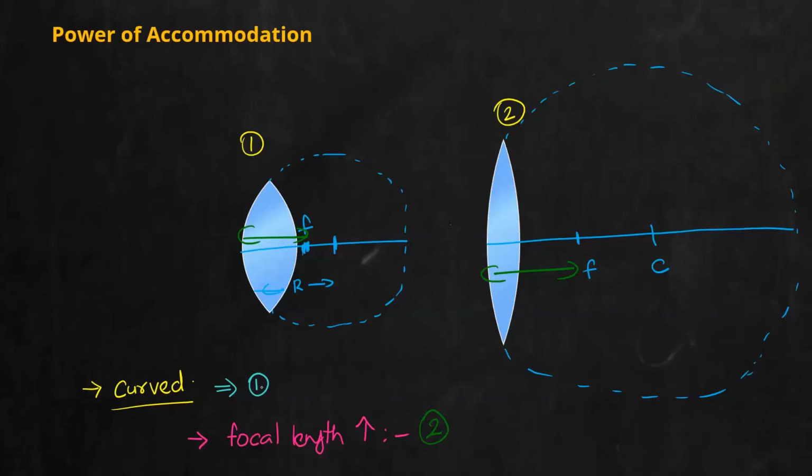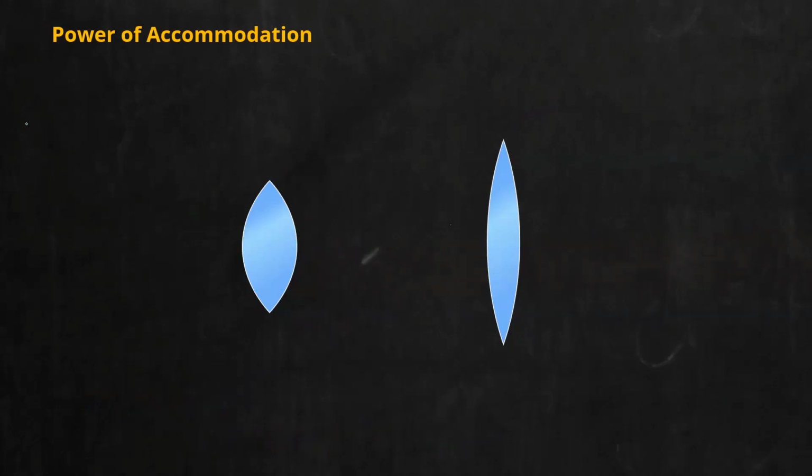So understand, there is a relation between curvature and focal length. What is that? More curvature is for lens 1. It is more curved. You can see there is more curvature happening. Here it is less curved. It is almost straight. So more curvature is for lens 1, but focal length is maximum for lens 2. So try to find a relation between focal length and curvature.